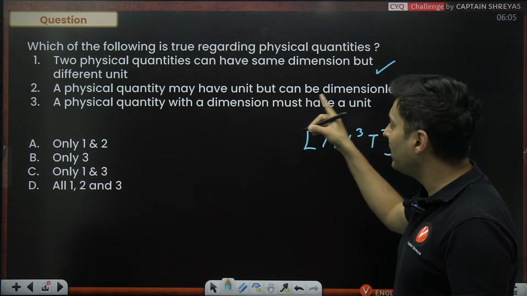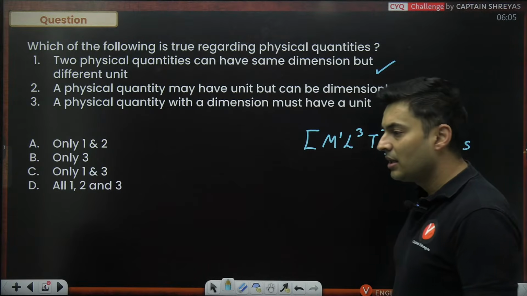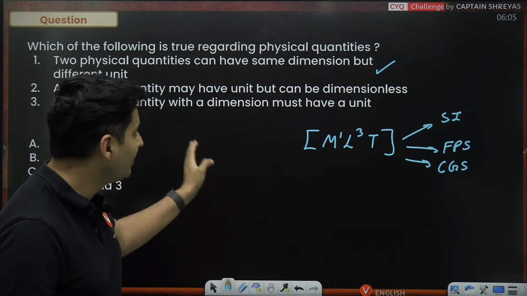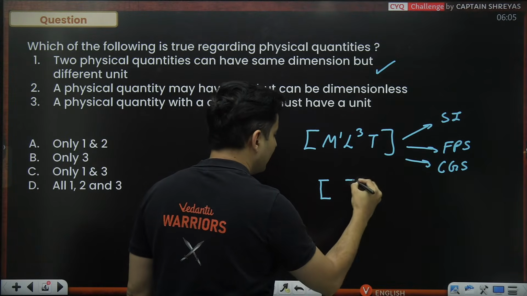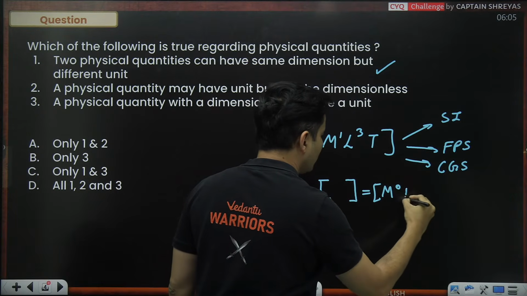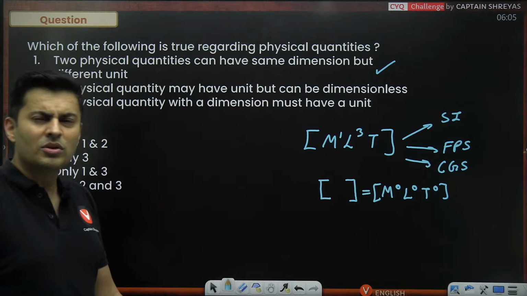The physical quantity may have a unit, but can be dimensionless. Is it possible that something has a unit but has no dimensions? Dimensionless means M raised to 0, L raised to 0, T raised to 0. Which are those quantities?